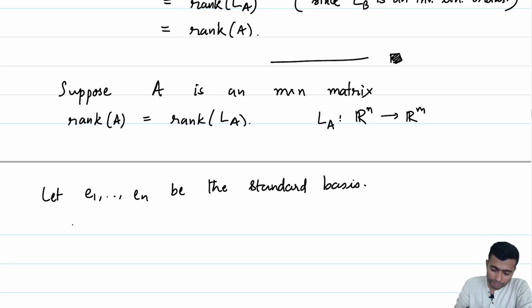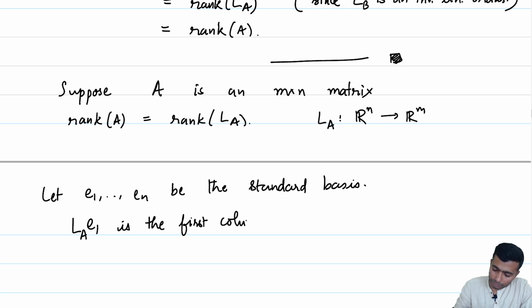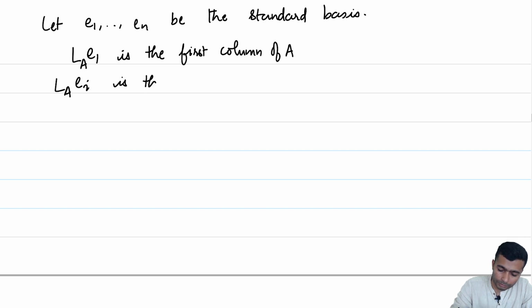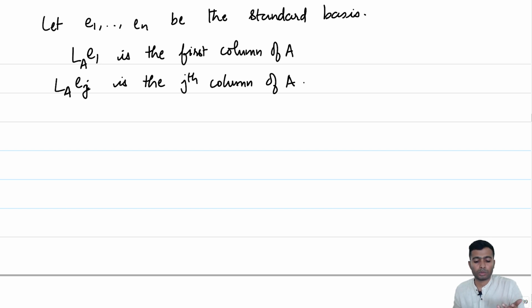Then LA E1 will just turn out to be the first column of A. In fact, LA Ei is the ith column, or LA Ej is the jth column of A. But what do we know about LA E1, LA E2 up to LA En?